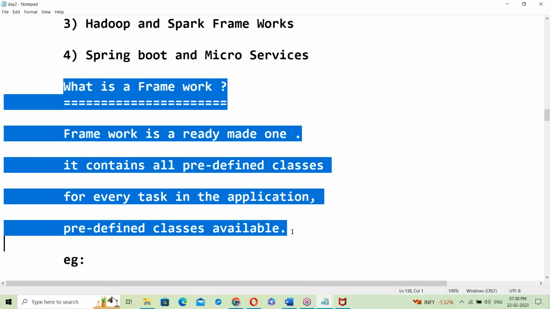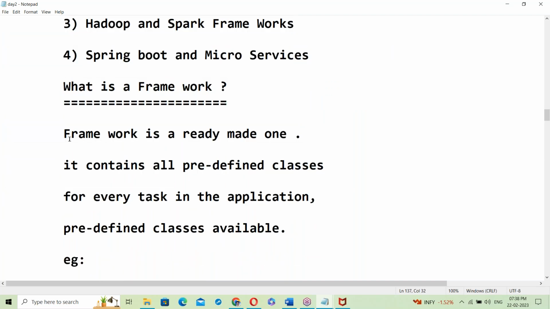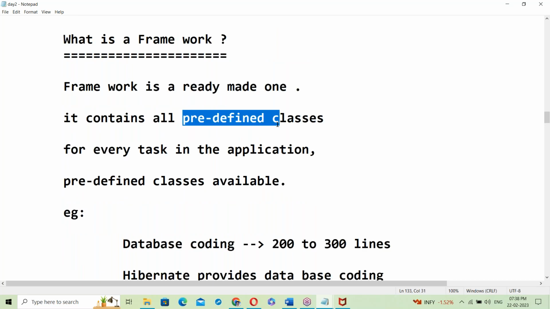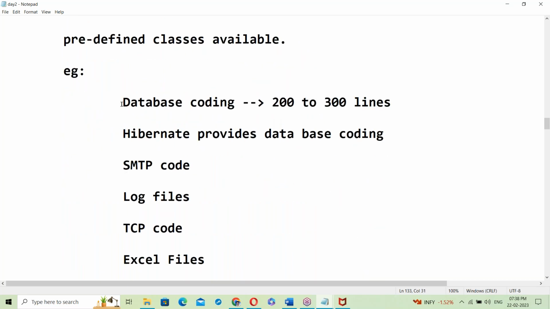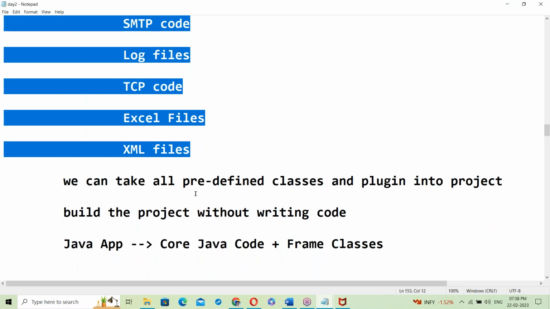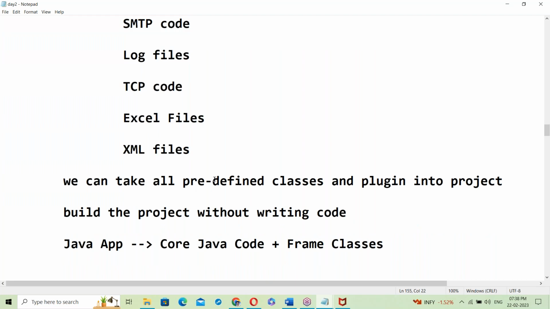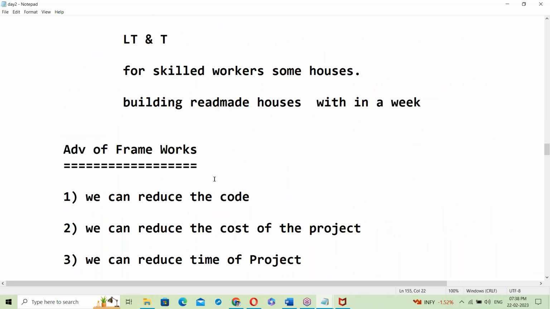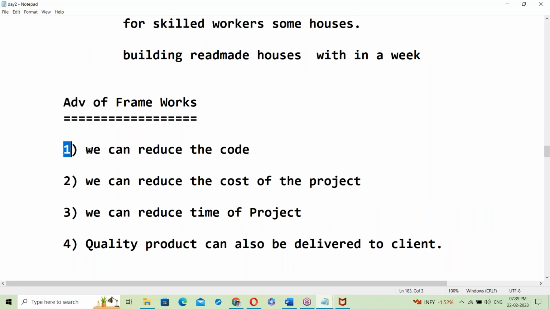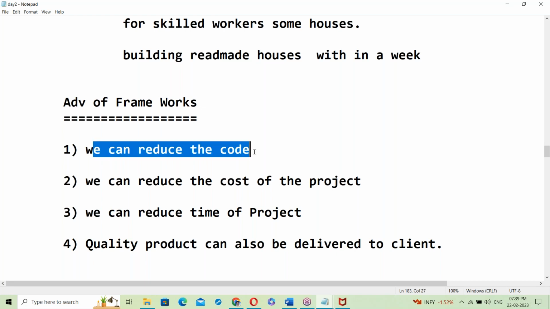What is a framework? Yesterday I explained about frameworks. A framework is ready-made and contains all predefined classes with different transactions. Without writing much code, you can build the application. The main advantage of frameworks is that we can reduce the code.